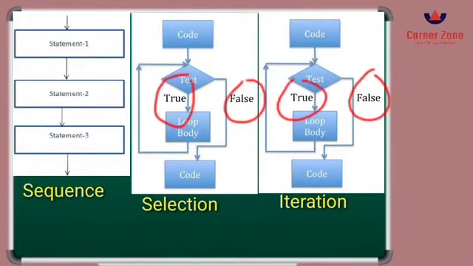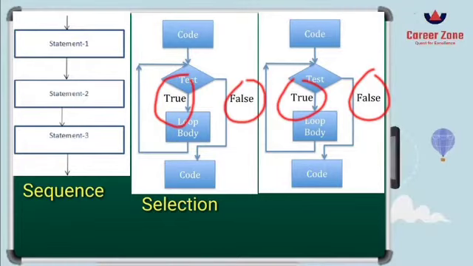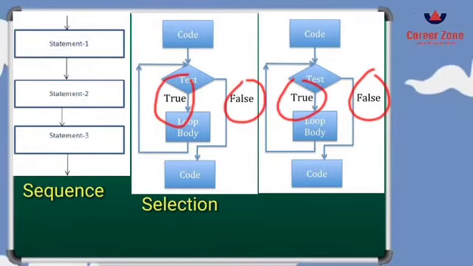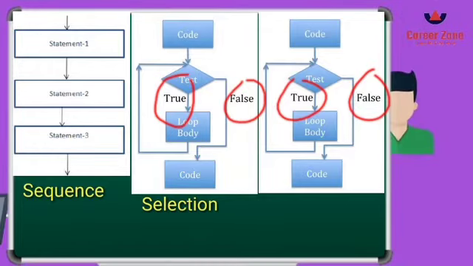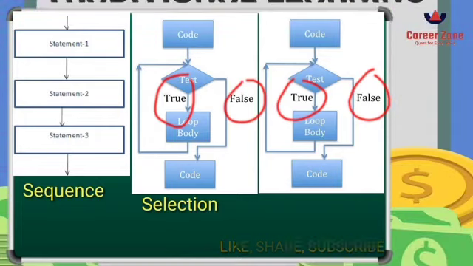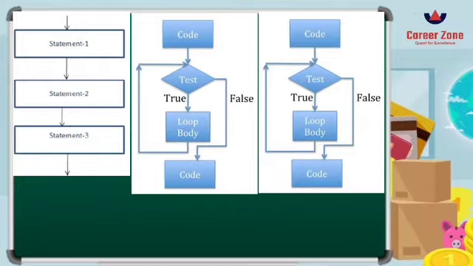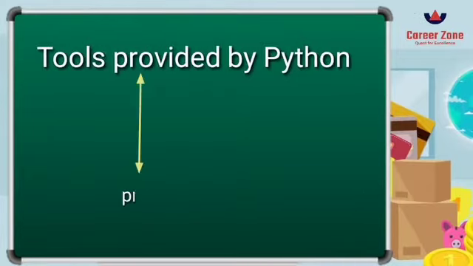So for that we need certain tools for performing repetitive tasks, or to take actions at a particular moment of time, or where we can take a decision. So for taking decisions and for completing a particular task in a particular situation, Python provides us certain tools, and those tools are called program control statements.